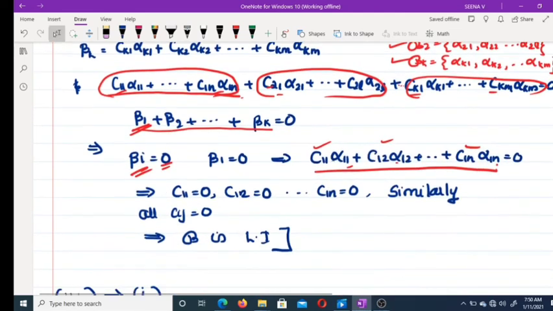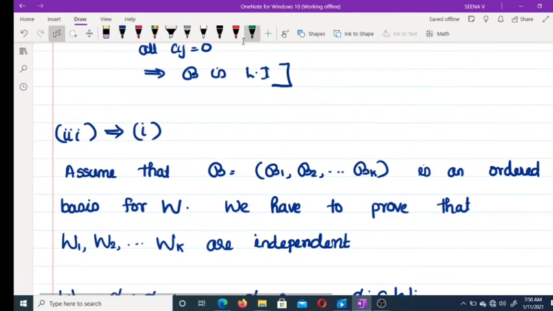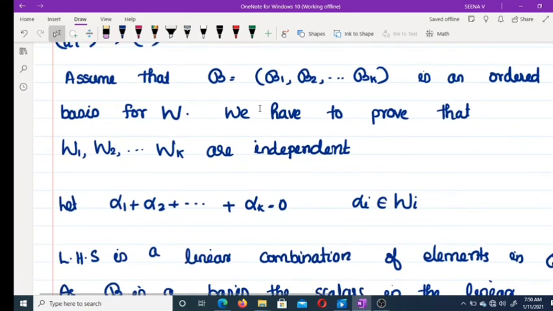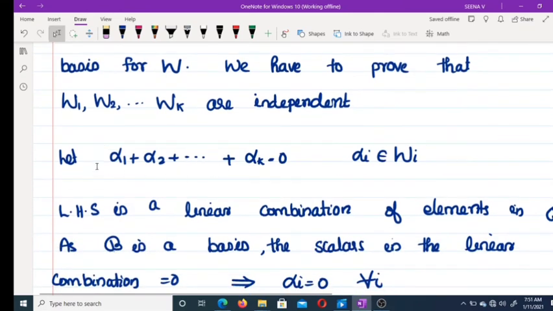That is enough. Now to prove 3 implies 1, assume that B is B1, B2, etc., Bk, an ordered basis for W, and we have to prove that W1, W2, etc., Wk are linearly independent. For this, let alpha 1 plus alpha 2 plus etc. plus alpha k equal to 0, where alpha i belongs to Wi.